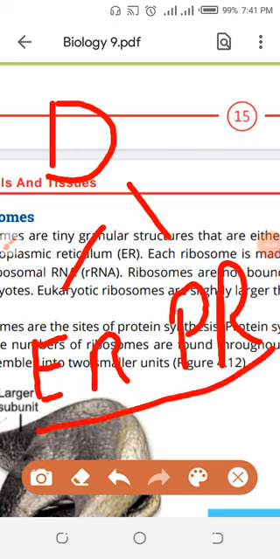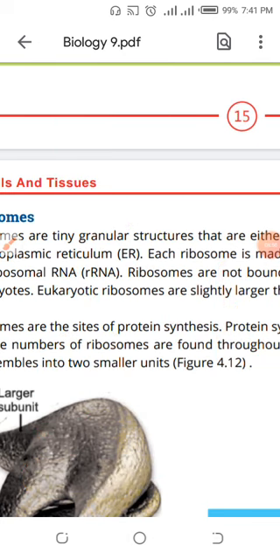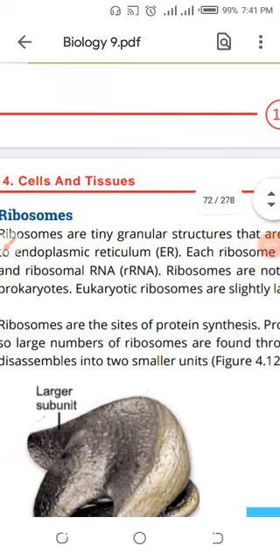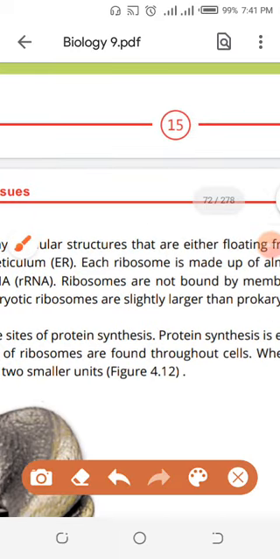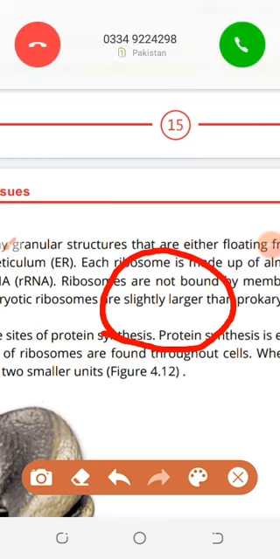The eukaryotic ribosomes, their size will be more, and the prokaryotic ribosomes, their size will be less. So this is a very good difference between the ribosomes present in the eukaryotic cell as well as in the prokaryotic cell. So eukaryotic ribosomes are larger and the prokaryotic ribosomes are smaller. So actually we are creating the difference between the prokaryotic cell and the eukaryotic cell.